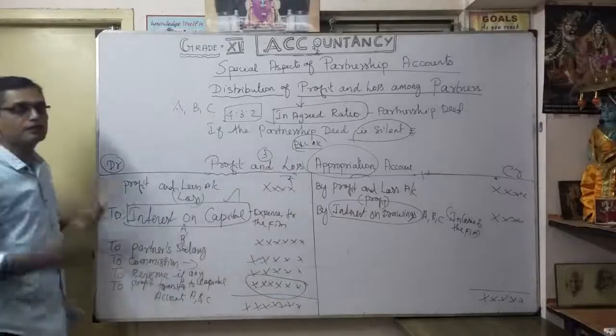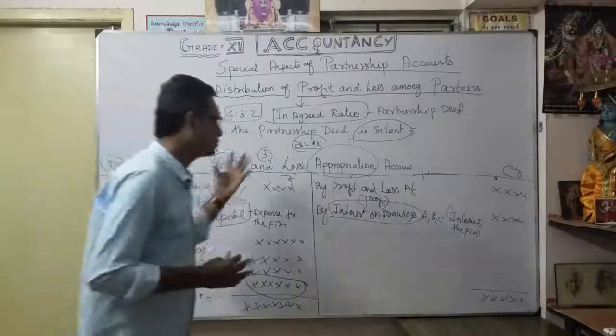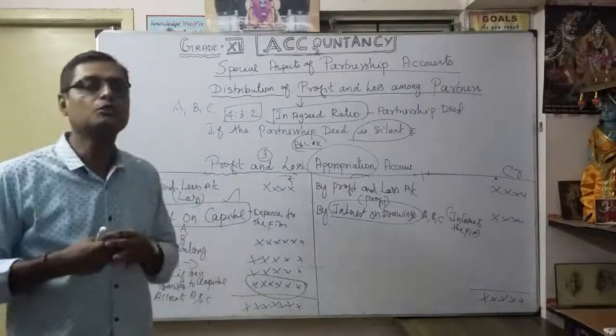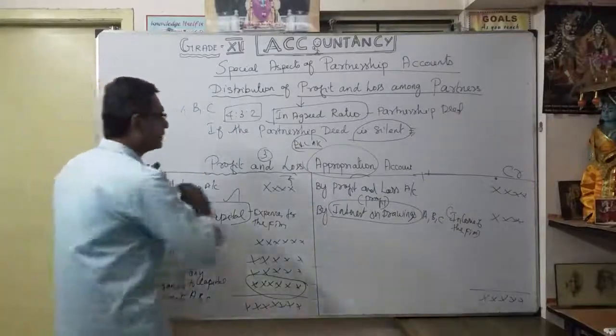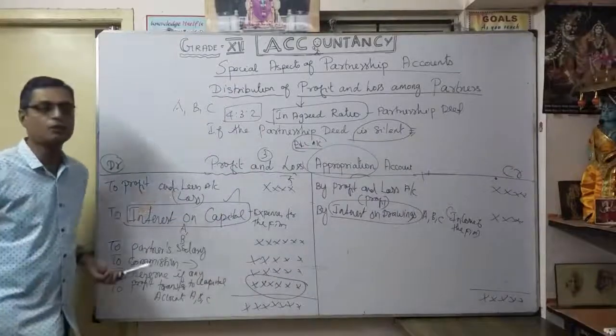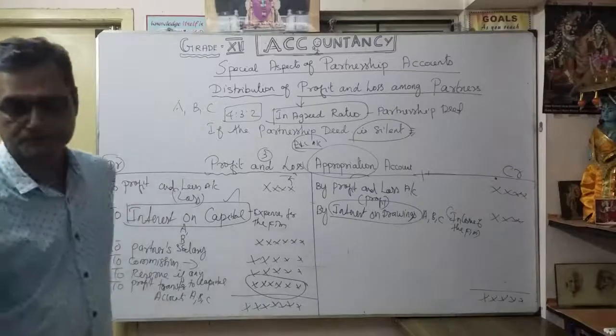Now we are going to see the journal entry. Once you understand this, the journal entry is very, very easy. Sometimes you even want to know the journal entry first, and therefore how to post in the profit and loss appropriation account.